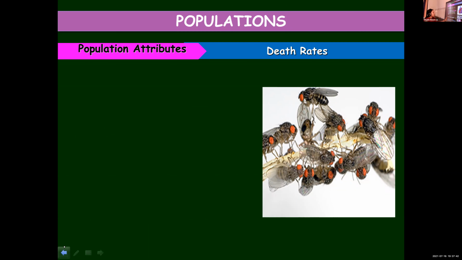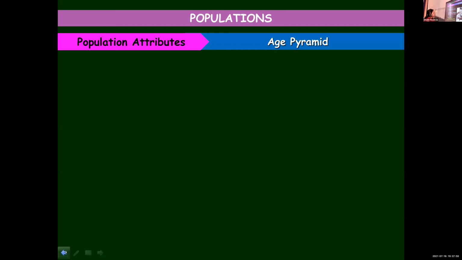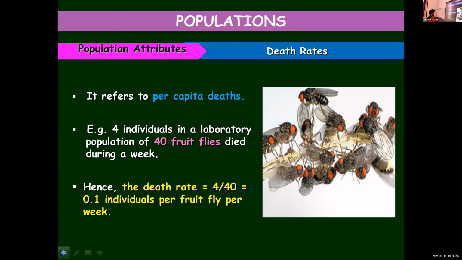The previous one is per year because 8 of them were formed within a year. But in the second example, 4 died within a week. That is why it is written 0.1 individual per fruit fly per week. And the current population will be 40 minus 4 that died, so 36. Then sex ratio: a population has a sex ratio. Sex ratio indicates the ratio of males to females. For example, you can say 60% of the population is males and 40% females. Just an example.